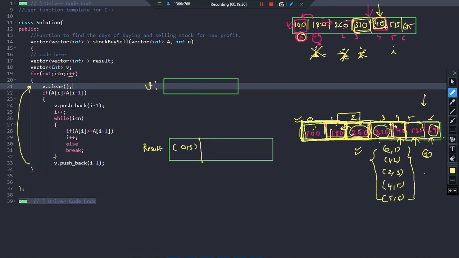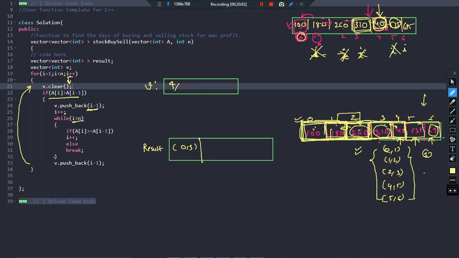What will happen next again? A of I is greater than A of I minus 1. So because of I plus plus, I had moved forward. Now you come inside and see A of I means 535 today. Value previous day was 40, which means this is a good combination. So basically I can pick up this as the purchase day. So v dot pushback I minus 1, which means pushback index 4. I plus plus, so I will now come to 6.